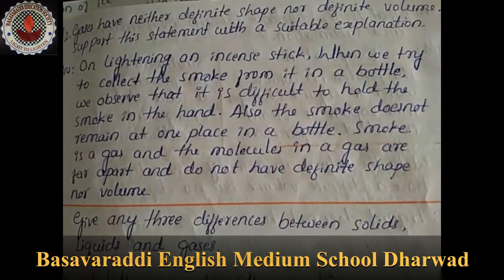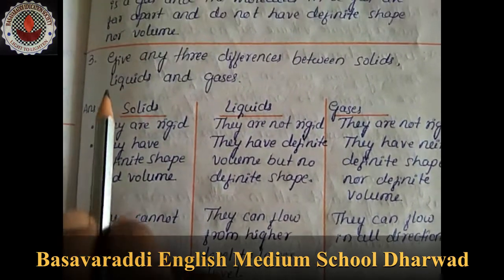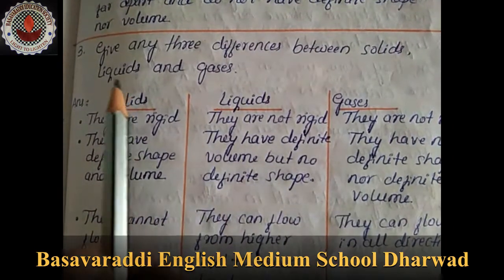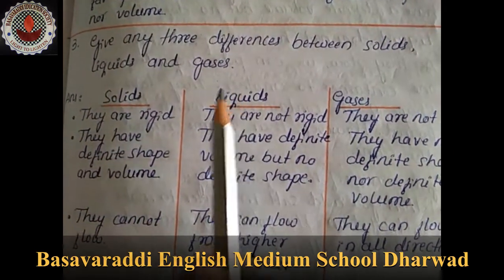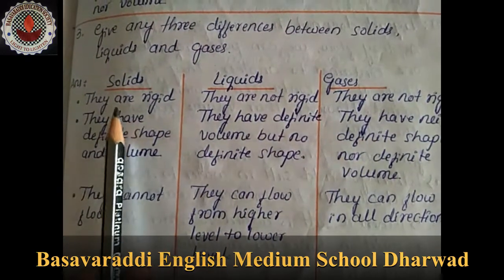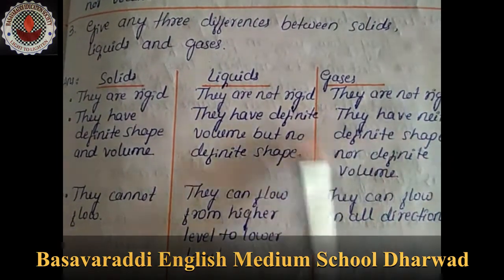Next, the third question is, give any three differences between solids, liquids and gases. There are three columns, one for solids, one for liquids and one for gases.